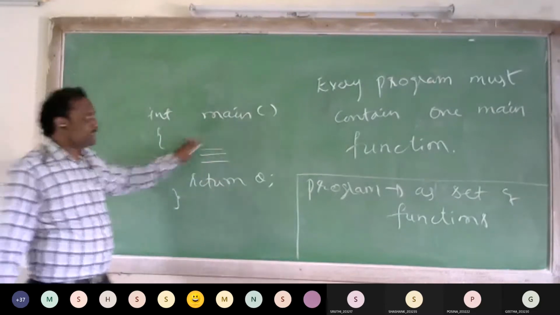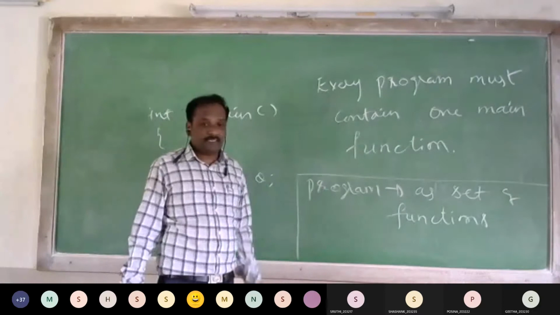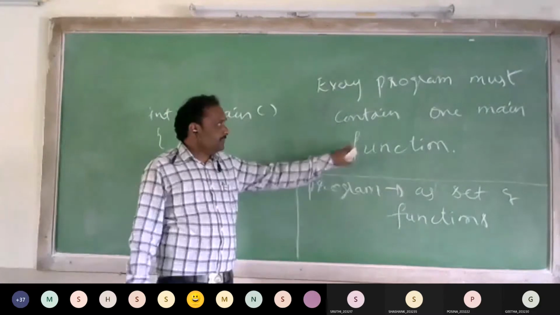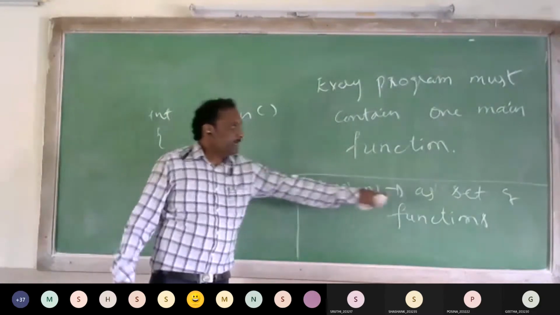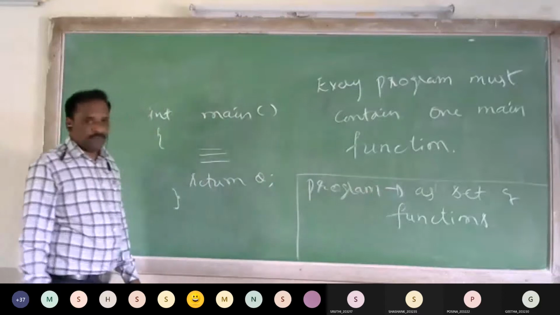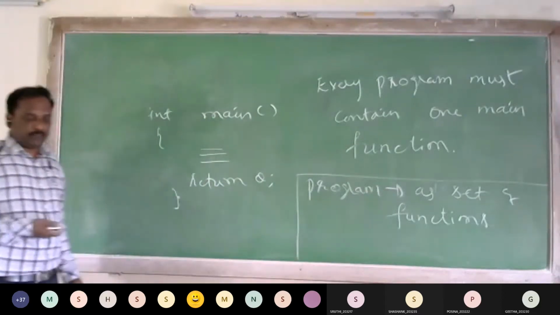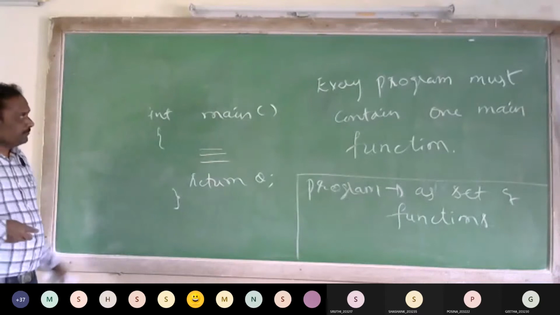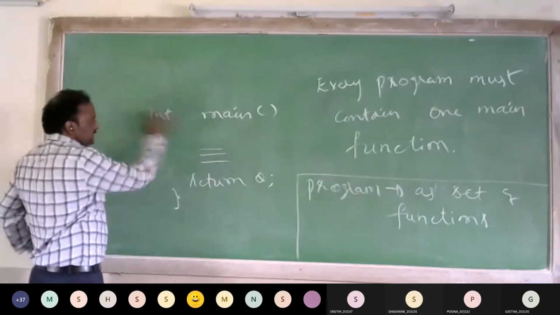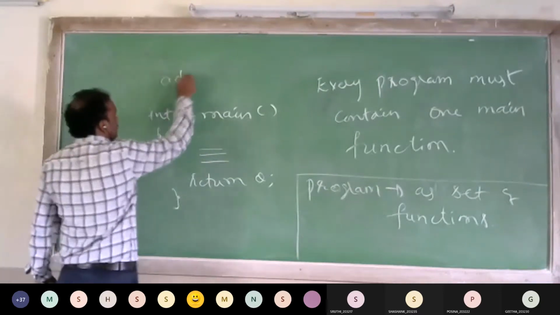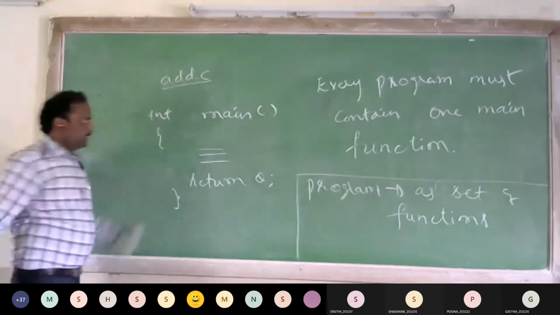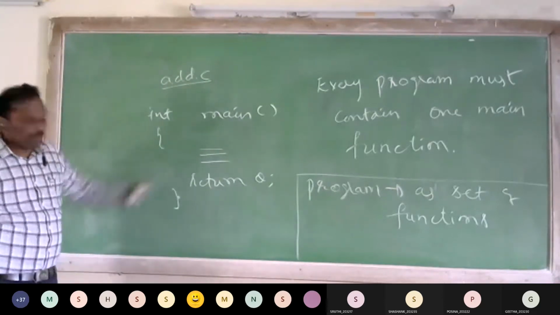Every program must contain one function. Now what is a program? A program is defined as a set of functions. What is a function? A function is a set of instructions which will perform a specific task. If there are no other functions, say that this itself is a program like add.c. This itself is a function.